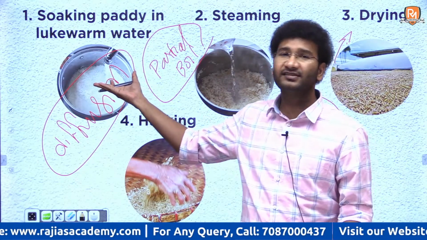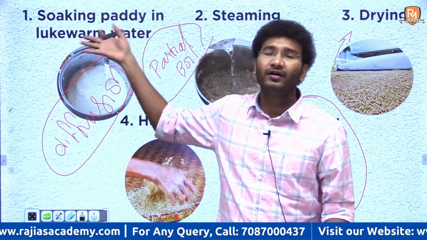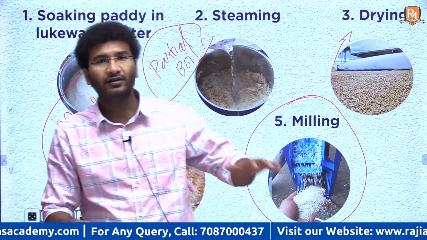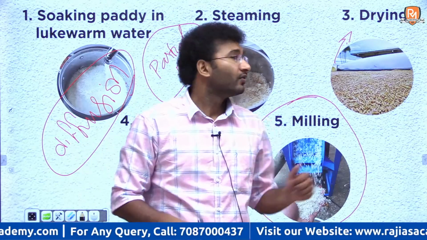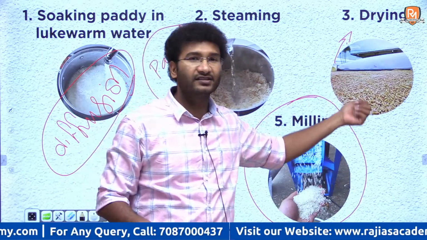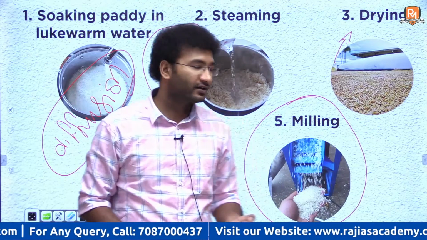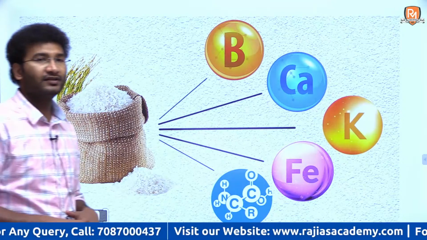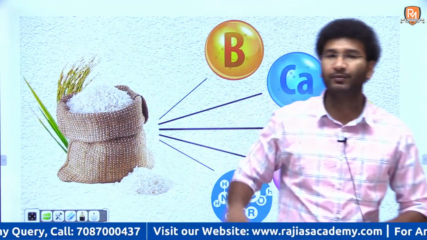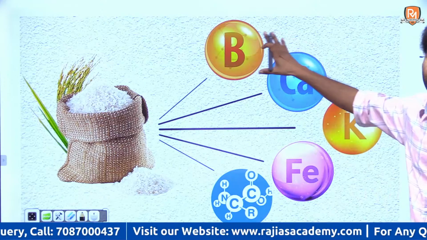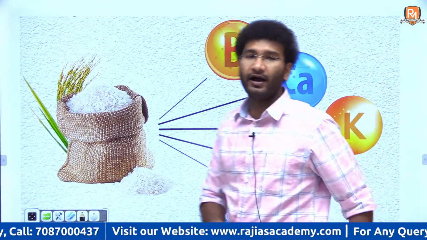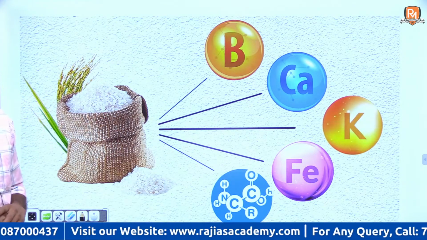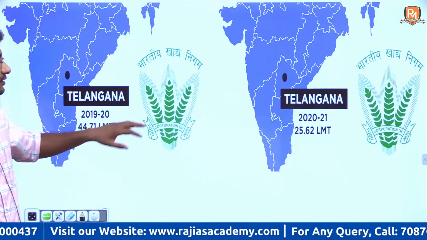So when this rice is subjected to steaming, before it is put into the hot water, the nutrients that are present in the water do enter into the rice. After that, when the hull or husk of this rice is taken off, all the nutrients from the water are present in the rice. What nutrients? The nutrients you get to see here are vitamin B, calcium, potassium and iron. Apart from that, some kinds of amino acids you get to see in the parboiled rice, right?